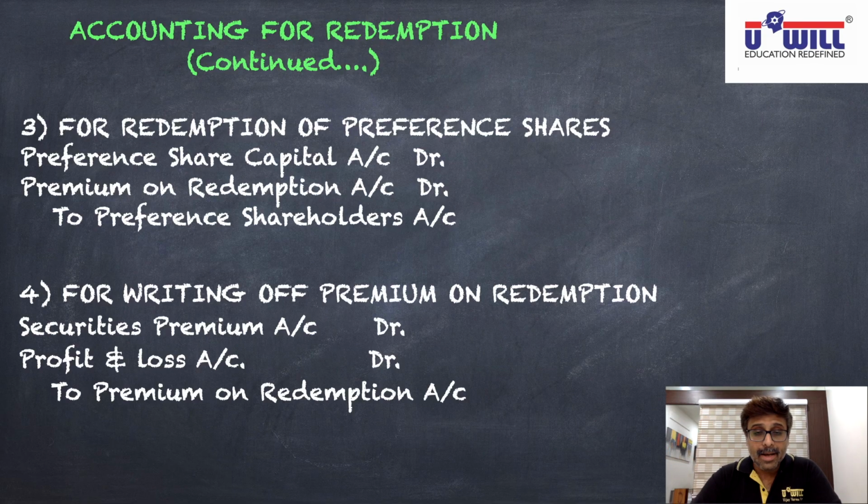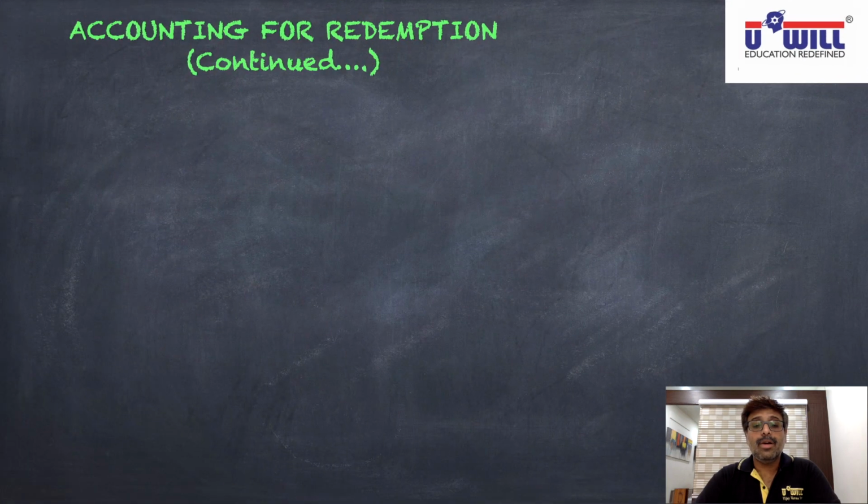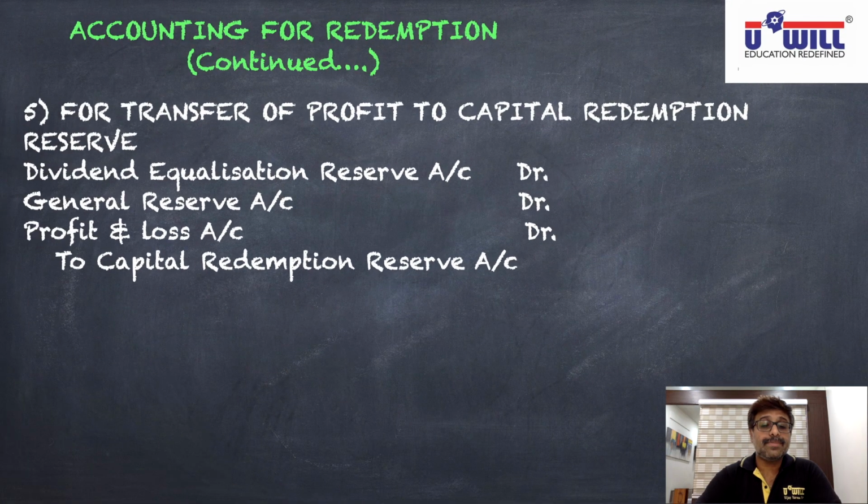Okay. Now, the fifth entry comes from the third condition. What is the third condition we studied? If we redeem the preference shares out of the profits of the company, then those profits must be transferred to capital redemption reserve. That capital redemption reserve will be used in future to issue bonus shares. So what entry will we pass to transfer the profits to capital redemption reserve? Write down in your notebooks.